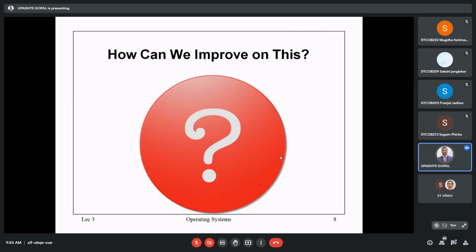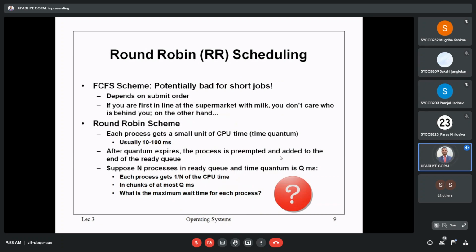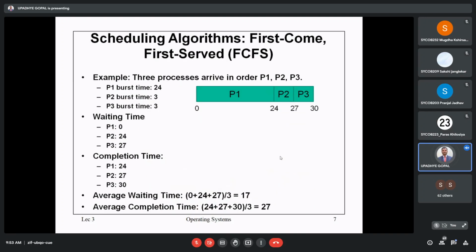Okay, so the next question that comes to your mind is, can we improve this? Yes, we can improve this. The other method which does this is called round robin scheduling. This is another type of scheduling algorithm in which we reduce the timing we just calculated, average waiting time and average completion time.